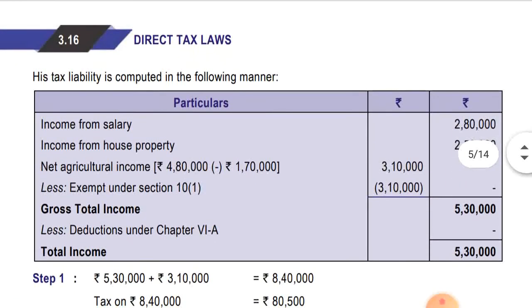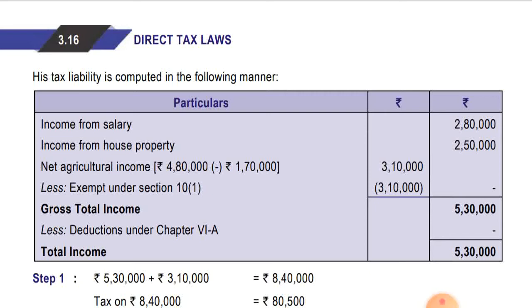His tax liability is computed in the following manner. Income from salary is 2,80,000, income from house property is 2,50,000. Net agriculture income is 3,10,000. Less exempt under section 10(1) is 3,10,000. So his agriculture income is exempt under section 10(1). Only for the slab purpose we'll take it, and then we'll give the exemption. We'll see how it's showing.